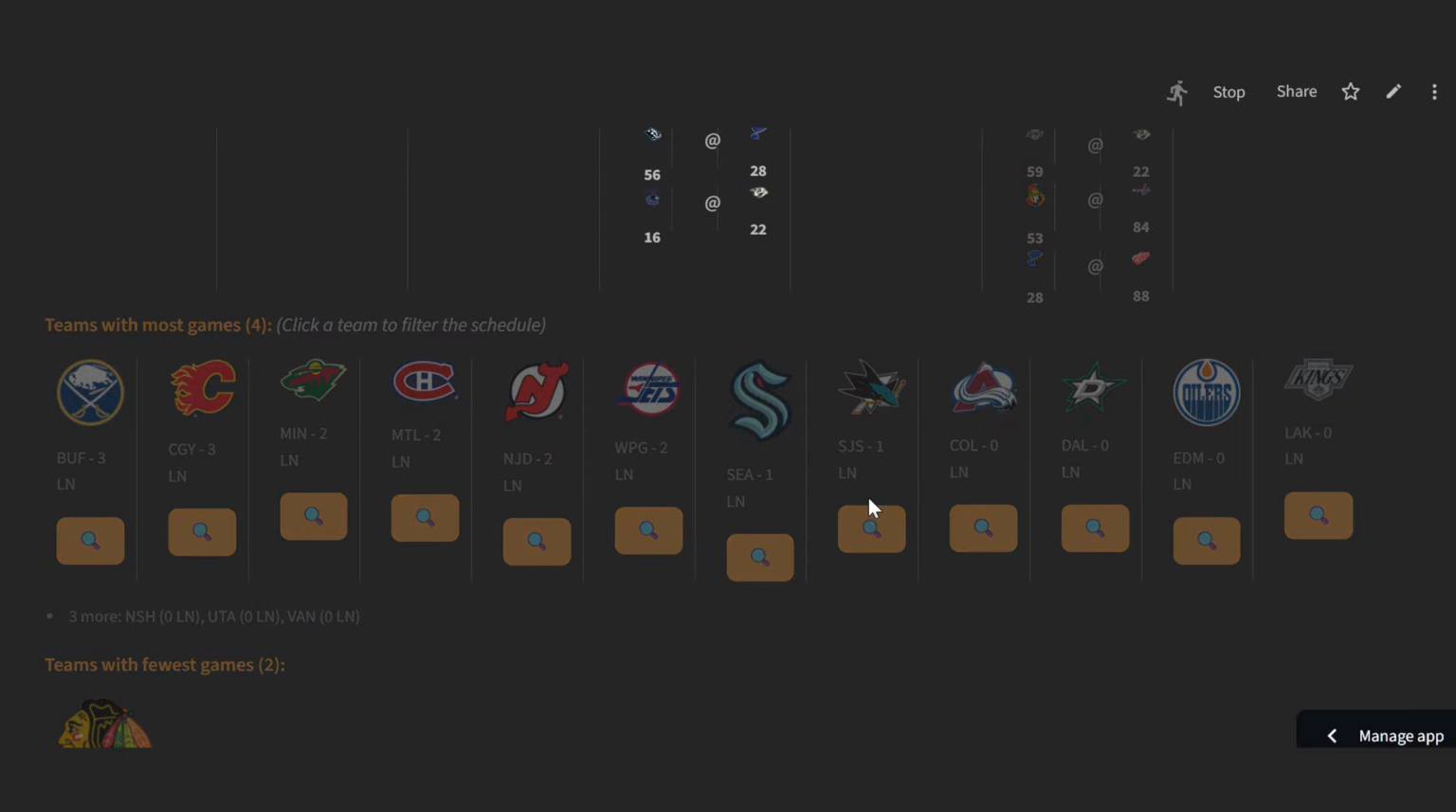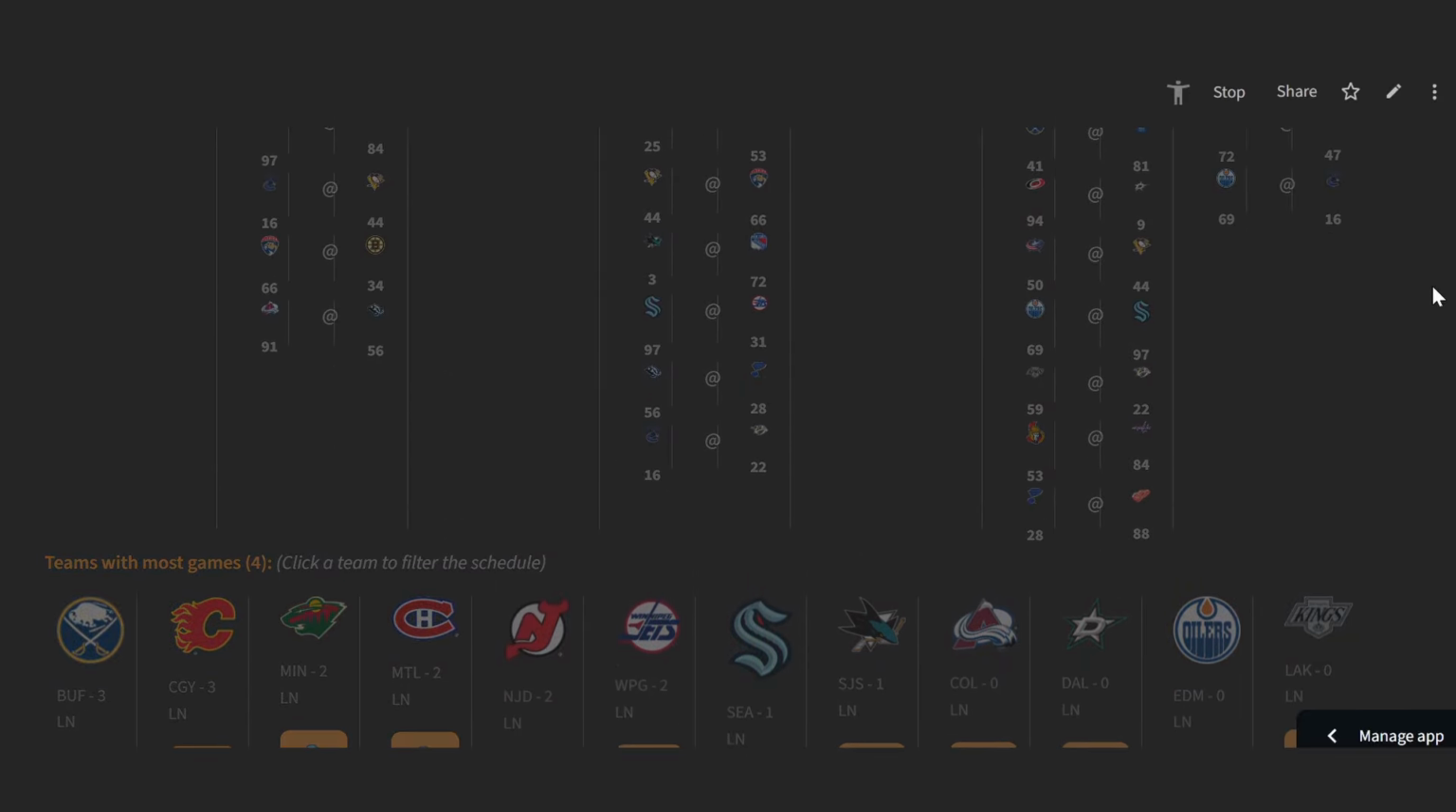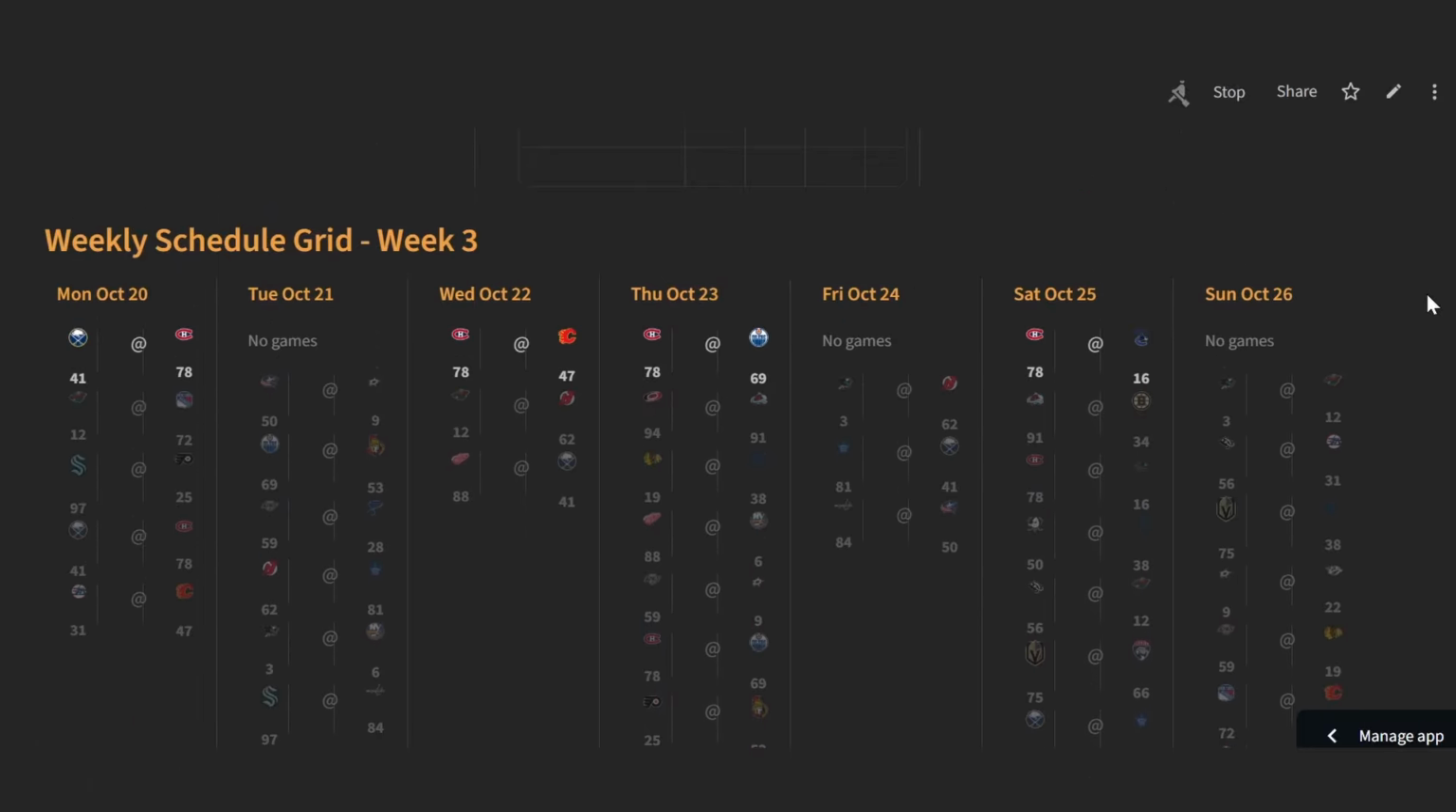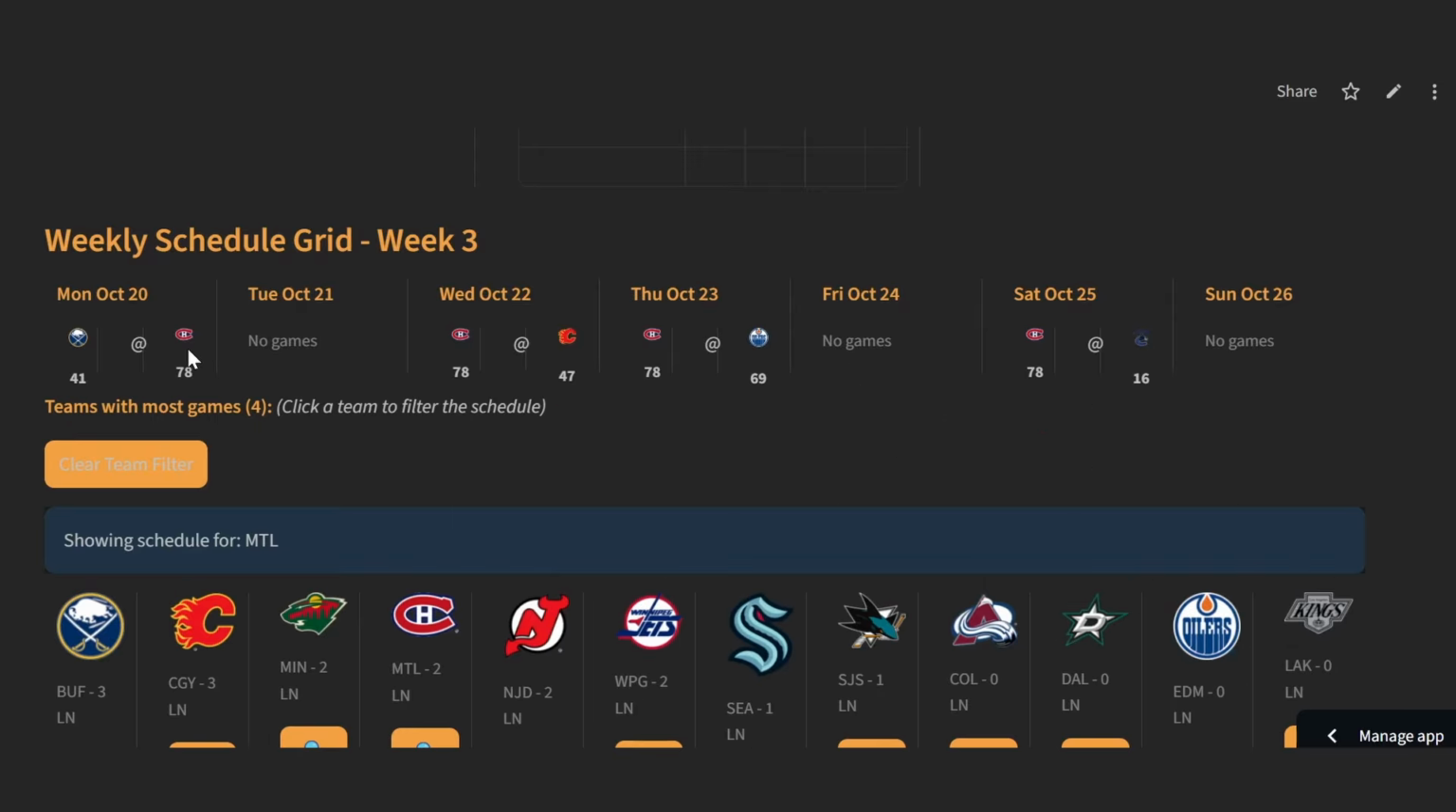We'll just filter the schedule to the Montreal Canadiens. It should show us in a second what their schedule looks like. You see Monday against Buffalo. You've got Wednesday against Calgary. They do have this back-to-back Wednesday, Thursday. So Dobesh will get into at least one game.